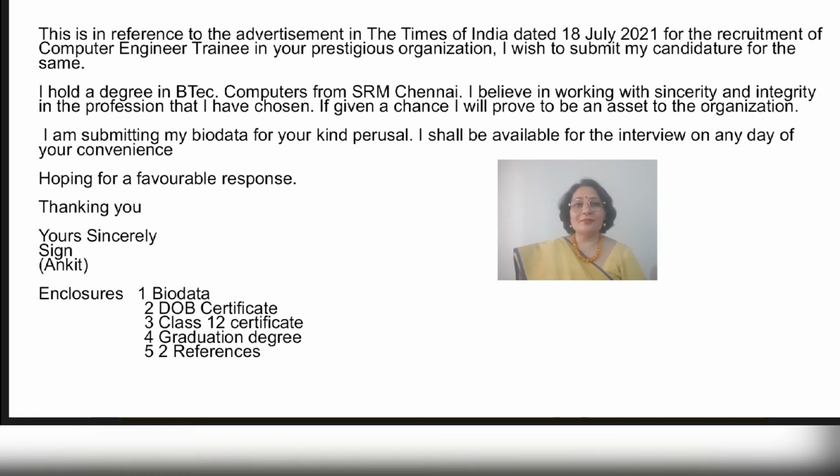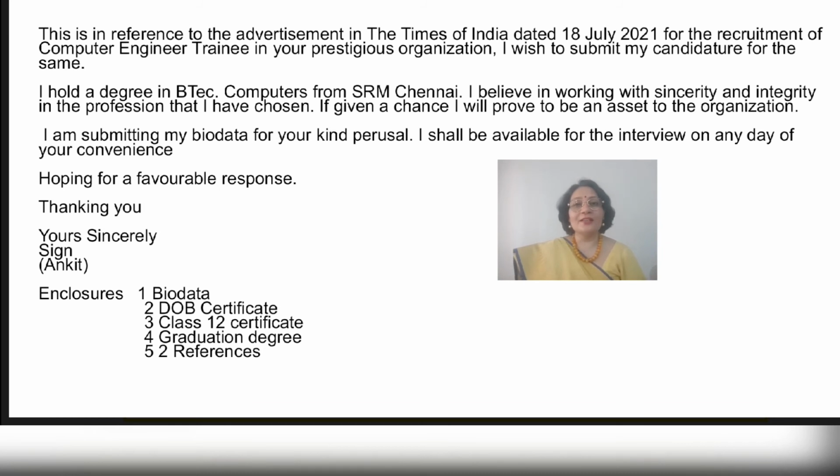I hold a degree in BTech Computers from SRM Chennai. I believe in working with sincerity and integrity in the profession that I have chosen. If given a chance, I would prove to be an asset to the organization. I am submitting my biodata for your kind perusal. I shall be available for the interview on any day of your convenience. Hoping for a favorable response, thanking you, yours sincerely, signature, the name of the person who is writing, then the enclosures.